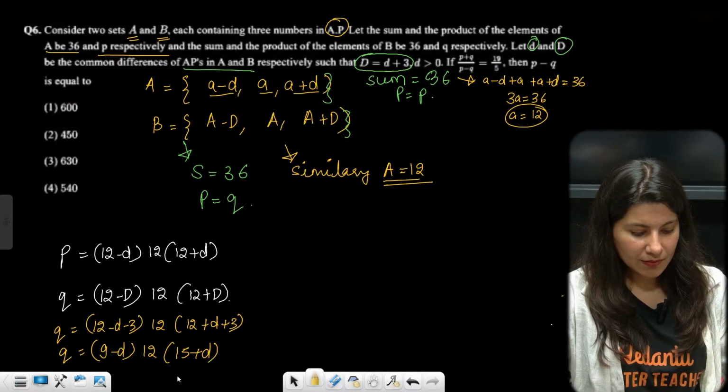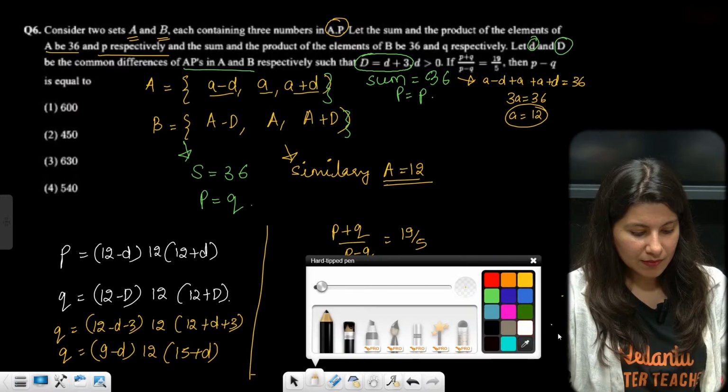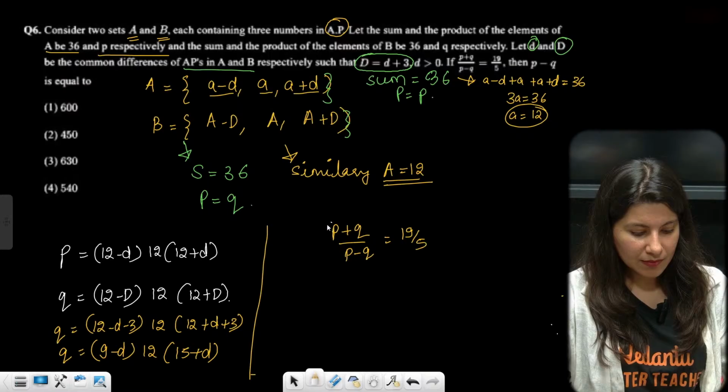Okay. So now see, one piece of information is given: P plus Q upon P minus Q is equal to 19 by 5. Now I will divide the whole equation, numerator and denominator, by Q. So this is going to give you P by Q plus 1 upon P by Q minus 1 is equal to 19 by 5. So P by Q, you know what P by Q is? This is your P, this is your Q.